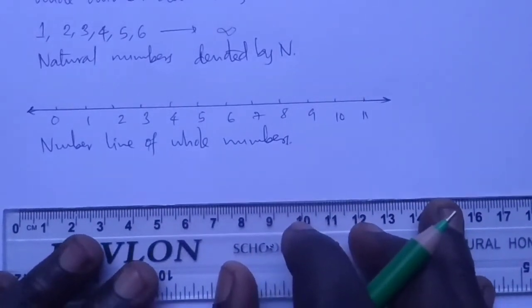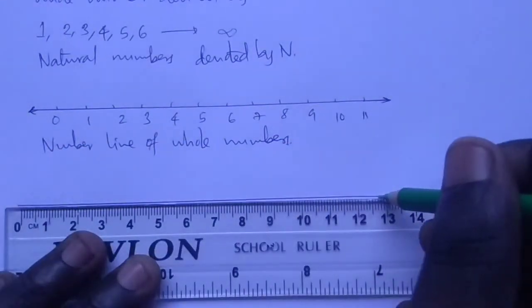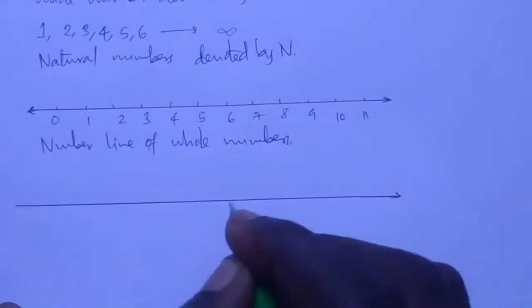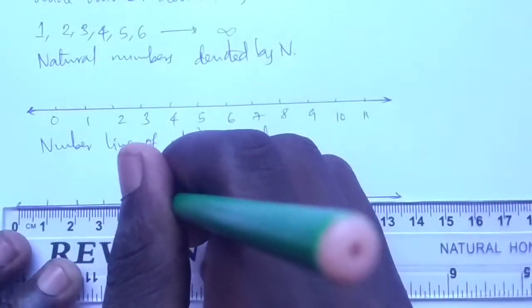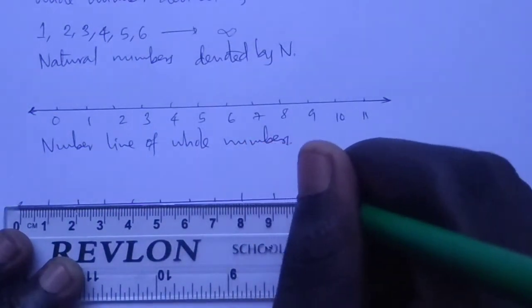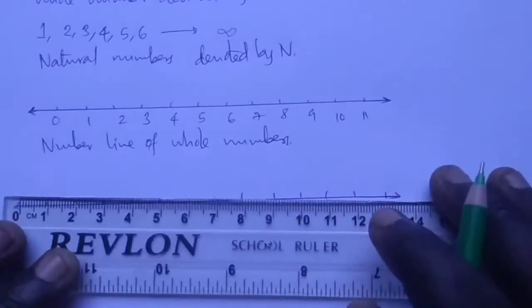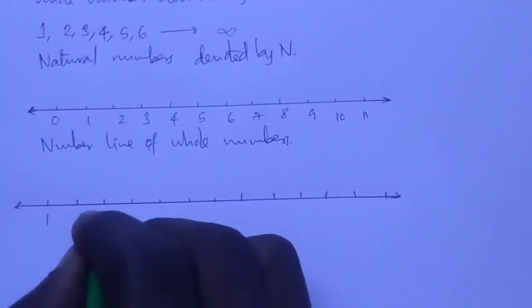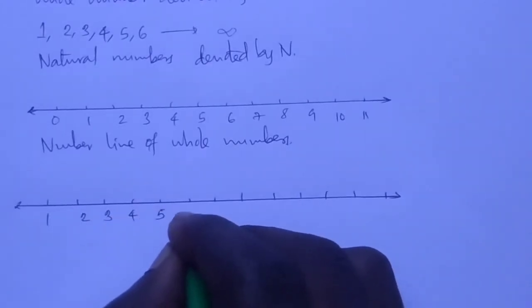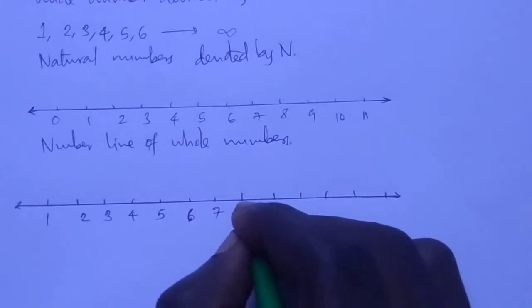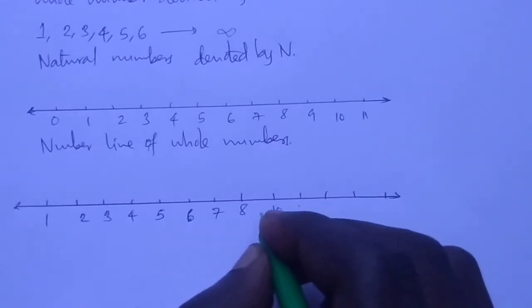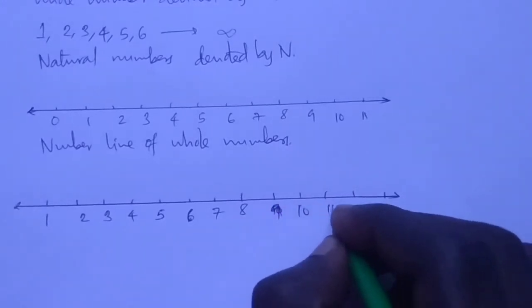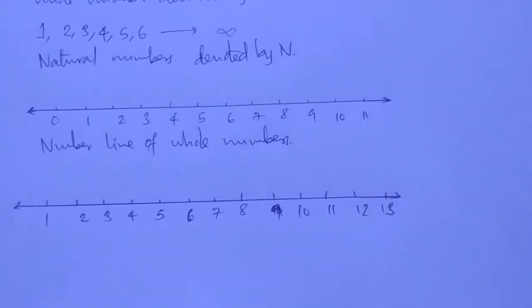So if we draw the number line of counting numbers, 1, 2, 3, 4, 5, 6, 7, 8, 9, 10, 11, 12, na kuendelea.